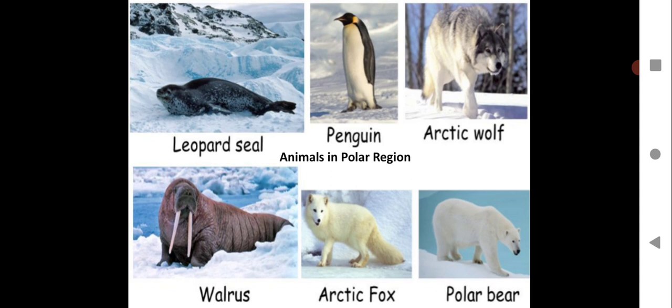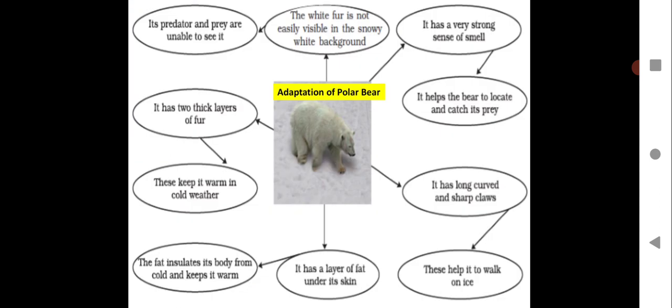Their body response is like that, the body is structured like that by the nature, and they themselves over the years they modify as per the climatic condition of that place, and they survive, they reproduce, they grow in number so that they will not go extinct. I hope this is clear. So that is adaptation. So now here you will see polar bear, how it gets adapted to such a cold,